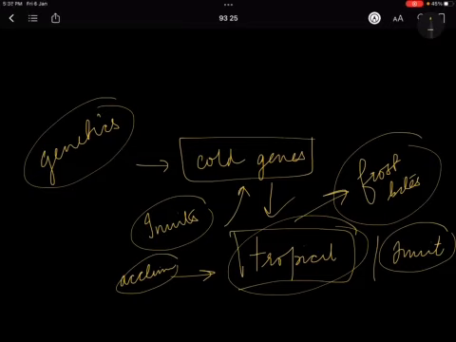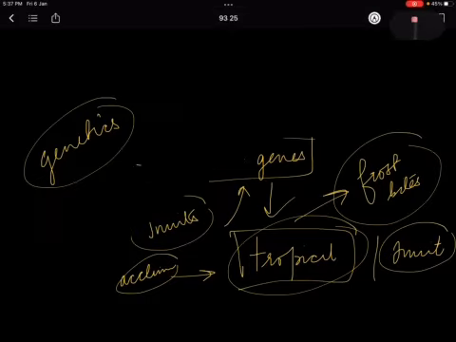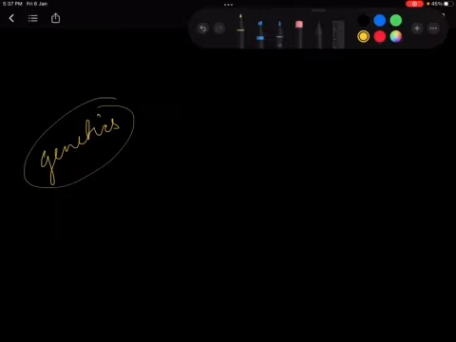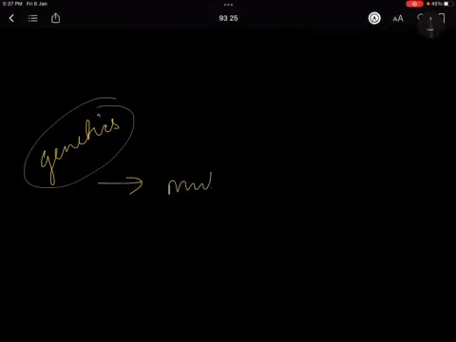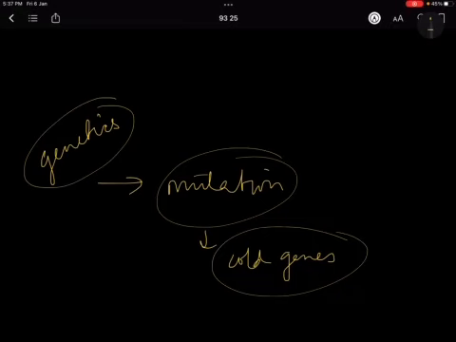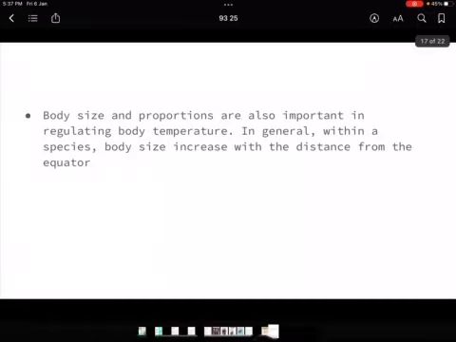So you can say that genetics is also playing a part in protecting us from many kinds of environmental stresses. One of the adaptations or mutations that has happened is the cold gene, which is present in these tribes or populations living in the colder regions. So I hope you have understood this.